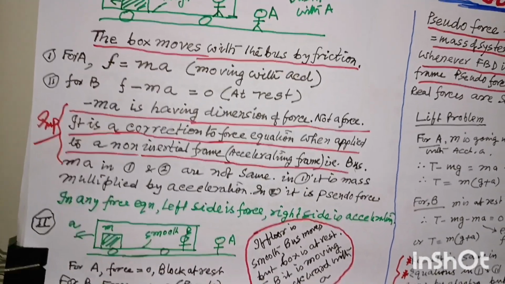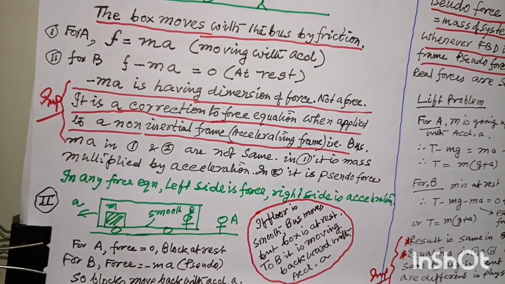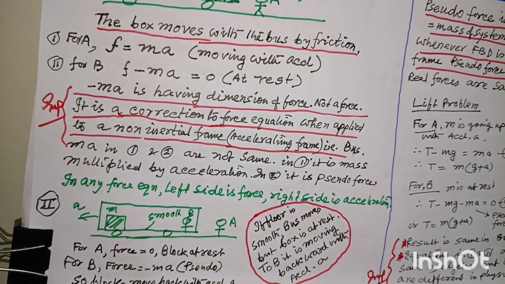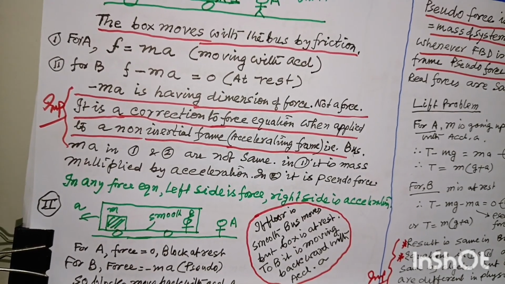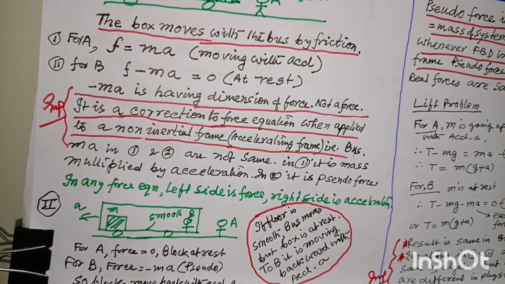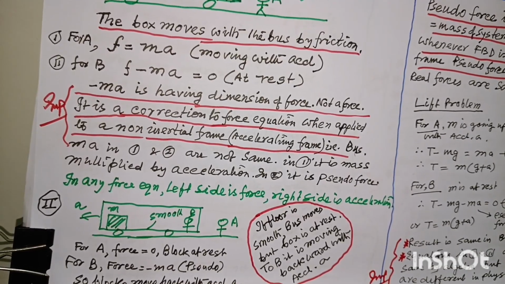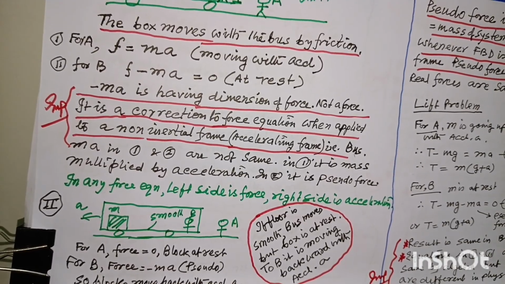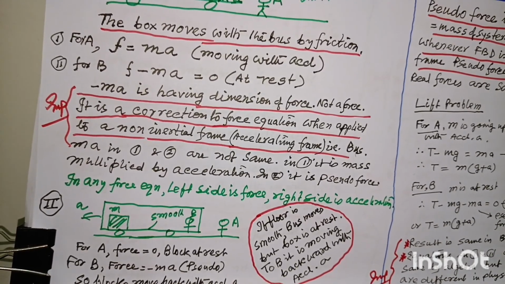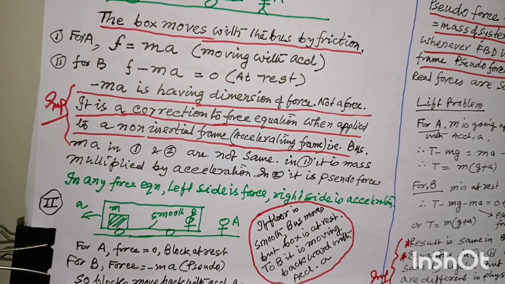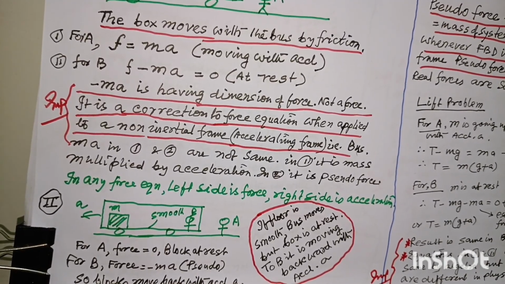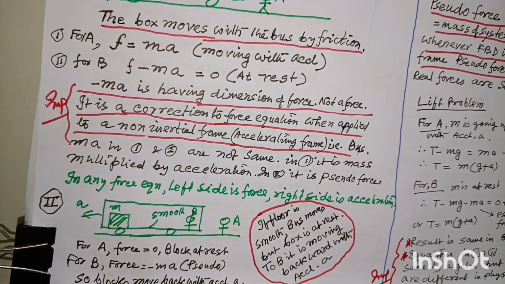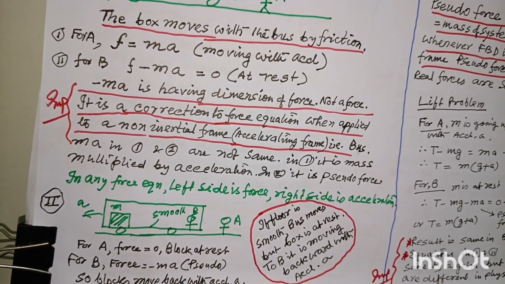Let us take another example. Suppose in the same example, the bus floor is smooth. If the floor is smooth, there is no friction. In that case, the bus is accelerating, but the mass will not move from its place. The mass will be at rest with respect to the ground, but the bus is proceeding ahead. So the observer B will see that the mass is proceeding towards him with an acceleration A.